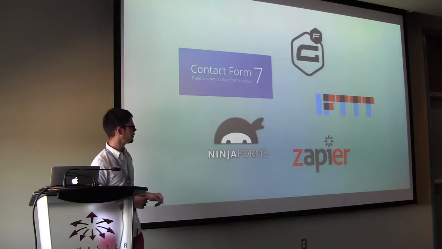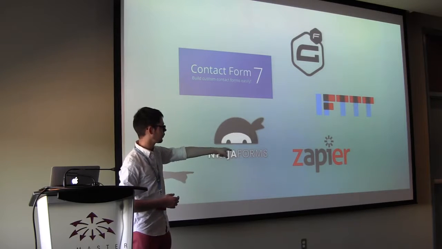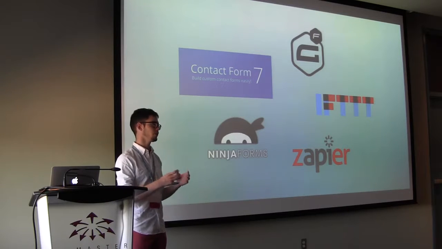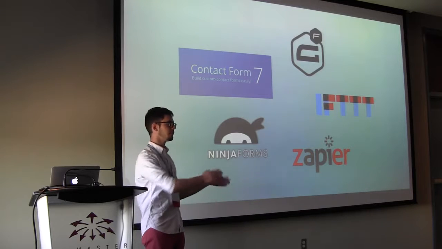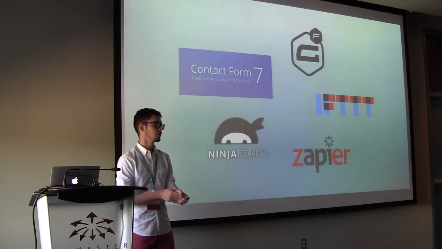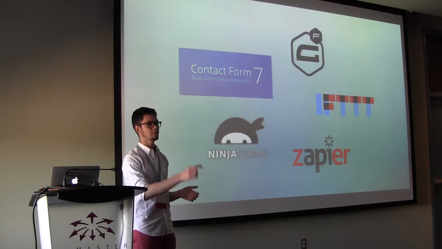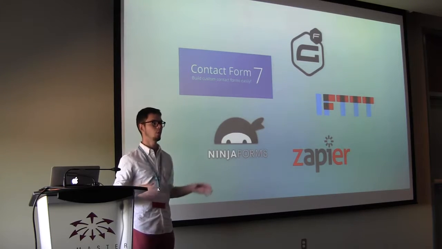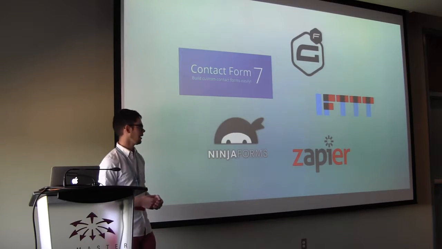And then on the right side there, I have 2 other services. The first one is IFTTT, and the next one is Zapier. Now these do kind of similar things in that they plug different services together, right? So with IFTTT, you can say if this, then that. So if a new post is published on my website, I want you to send an email to so-and-so, which could be an interesting way, if we think back to that Uber idea, right? If someone presses that button, send me an email, and then I can route a car to them. Zapier is very similar, but it does a lot more. It's a lot more powerful. It has more integrations, more capabilities, and it is paid.